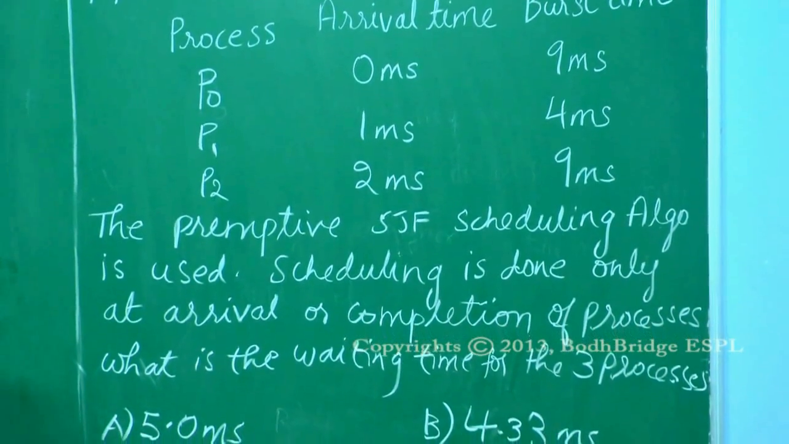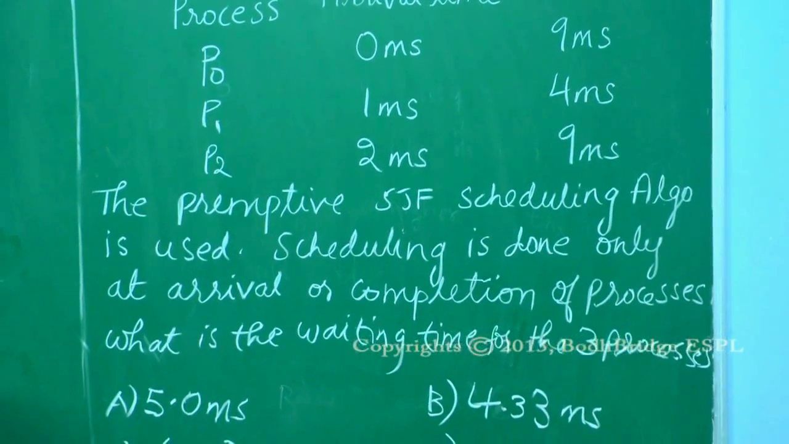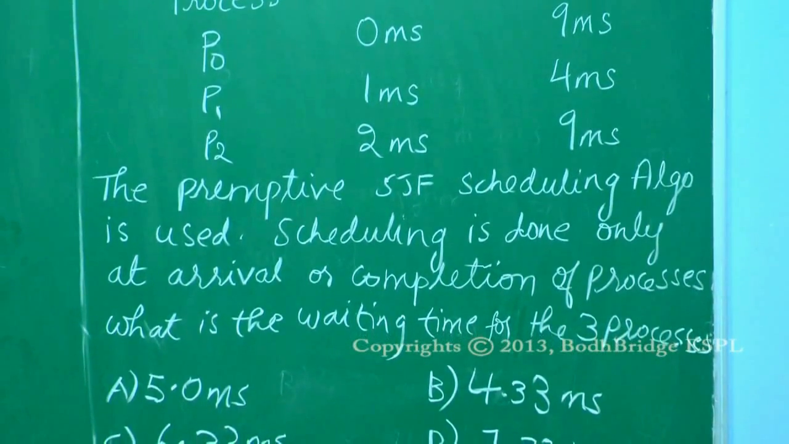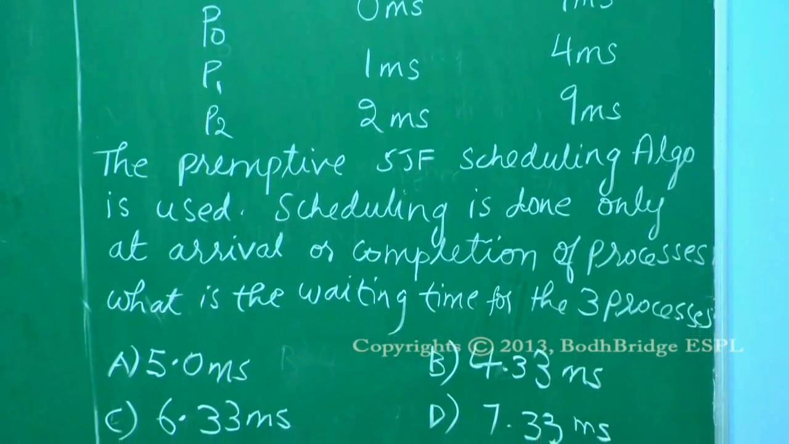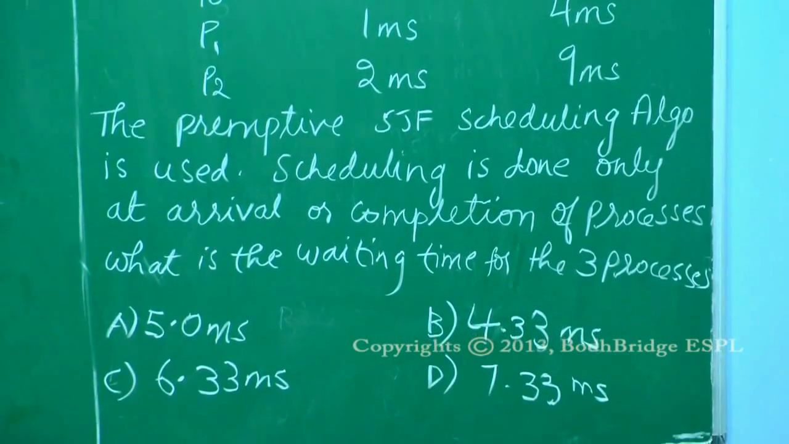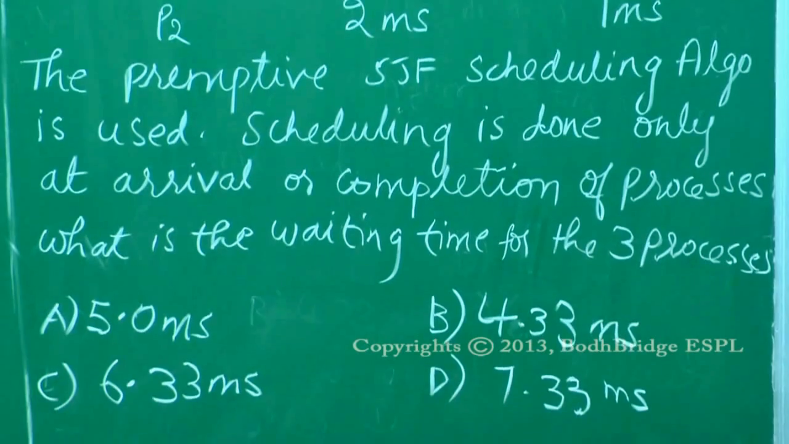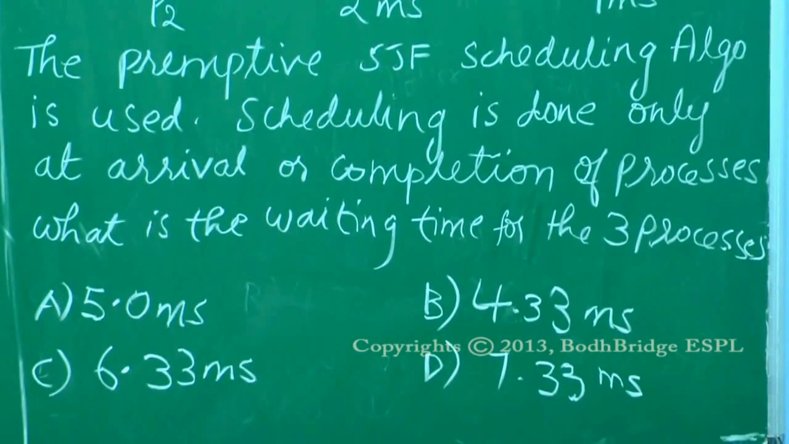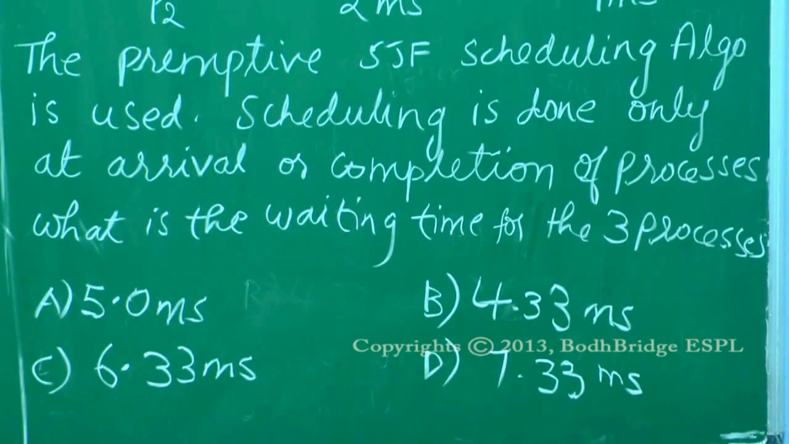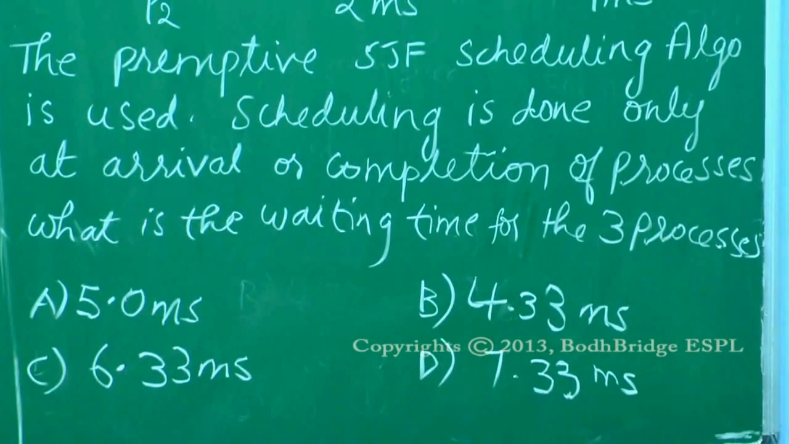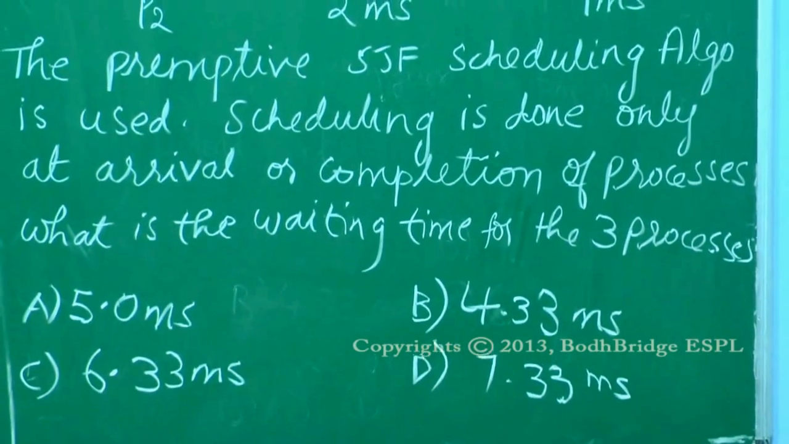The preemptive shortest job first scheduling algorithm is used. Scheduling is done only at arrival or completion of processes. What is the average waiting time for the three processes? Option A 5.0 milliseconds, option B 4.33 milliseconds, option C 6.33 milliseconds, and option D 7.33 milliseconds.